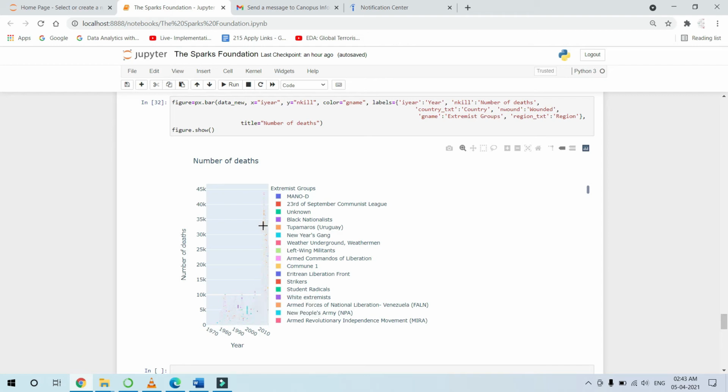Then if I put it here, it is the Islamic State, year 2014, number of deaths 1570. Then if I put it here again, it's Al Qaeda in Iraq, year 2007, number of deaths 250. It's just like the remarks in Excel.